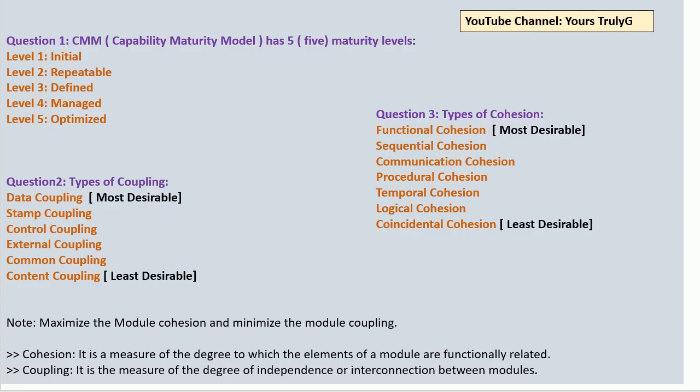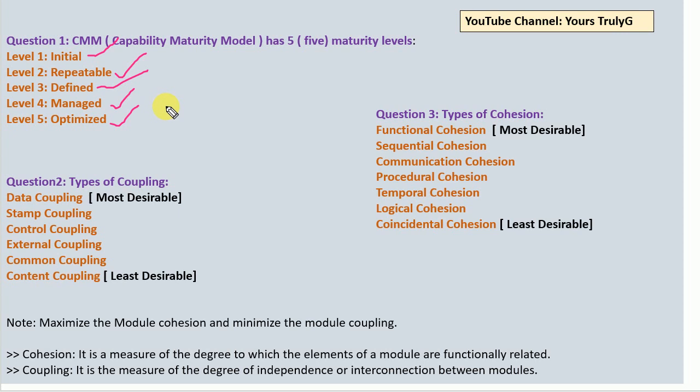So our first question, I have taken all the previous year questions as question 1, question 2, question 3, and so on. Our first question is: CMM, which is capability maturity model, has how many levels? Sometimes they will ask the abbreviation: what is the abbreviation of CMM, which is nothing but capability maturity model? It has 5 maturity levels. The first level is initial, second is repeatable, third is defined, fourth is managed, and fifth is optimized.